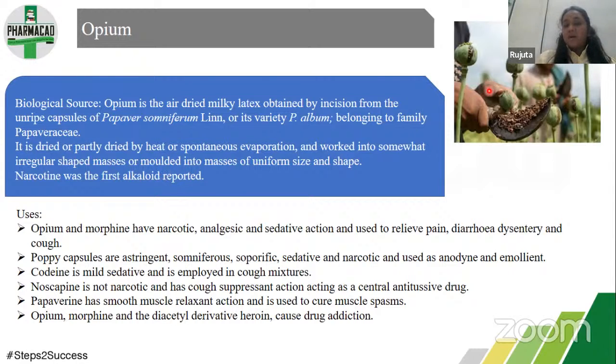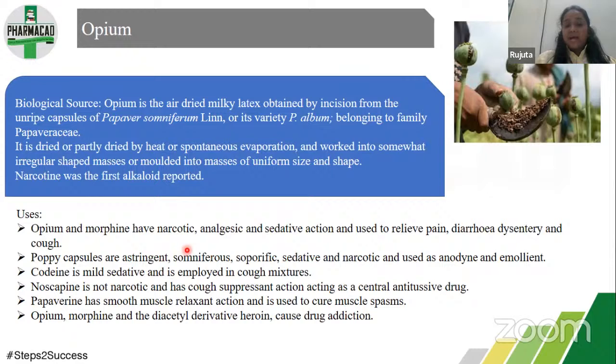Now opium comes under the NDPS Act. So generally any drug is not adulterated with opium, because there are many regulatory guidelines laid upon opium cultivation. Only in some parts of India is permission granted for cultivation of opium.